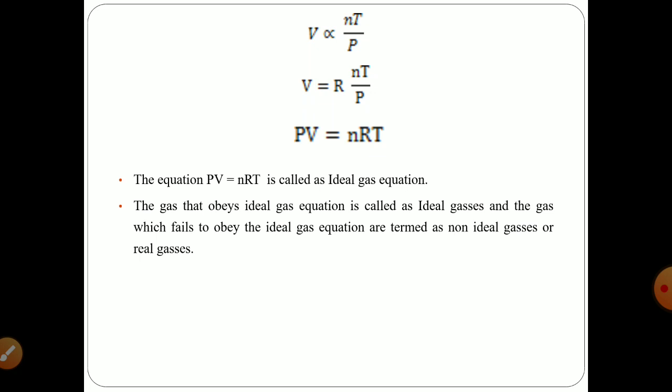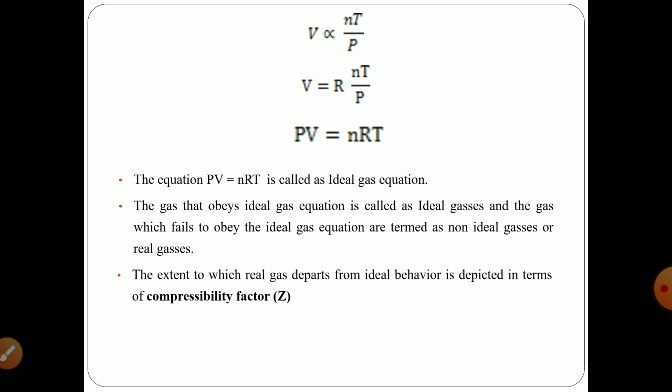Similarly, the gases which obey the ideal gas equation, meaning the gases which have a simultaneous relationship between all four properties, are ideal gases, and the ones which show deviation from the ideal gas equation are real gases. Now it is quite clear that real gases won't obey the ideal gas equation, meaning they show deviation. So it is important to understand how they get deviated from ideal behavior.